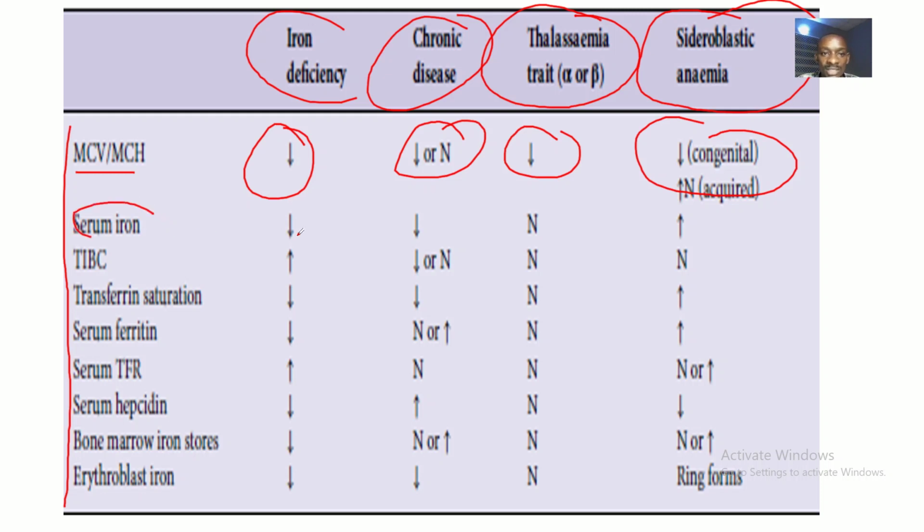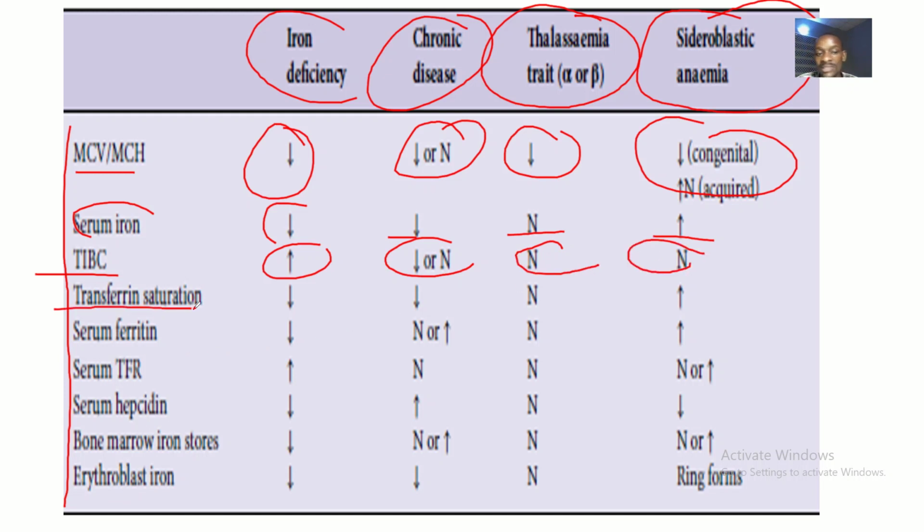Serum iron will be decreased in iron deficiency. It will be decreased in anemia of chronic disease. It will be normal in thalassemia. It will be increased in sideroblastic anemia. Total iron binding capacity will be what? Increased in iron deficiency. This is because iron is deficient, so the receptors for binding iron will be free. Do you understand? So the total iron binding capacity will be increased in iron deficiency anemia. It will be reduced in anemia of chronic diseases. It will be normal in thalassemia. It will be normal in sideroblastic anemia.